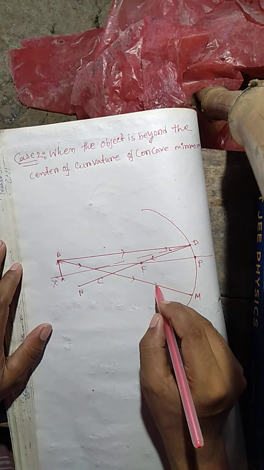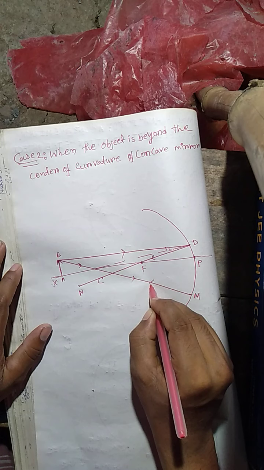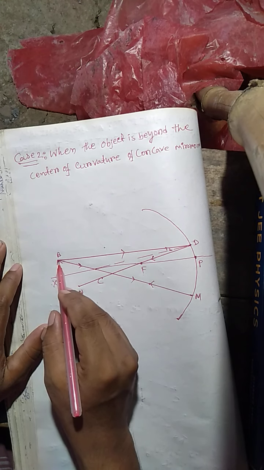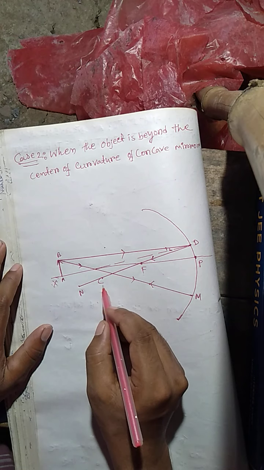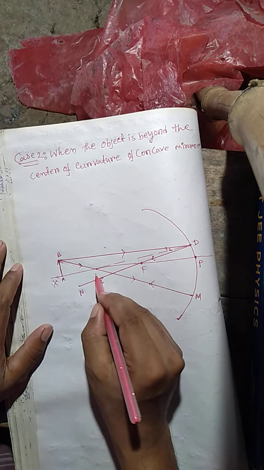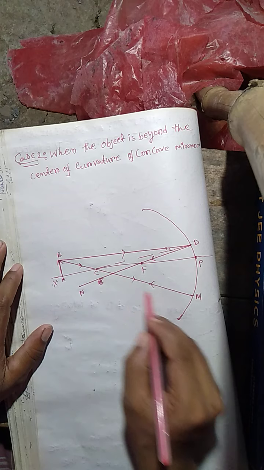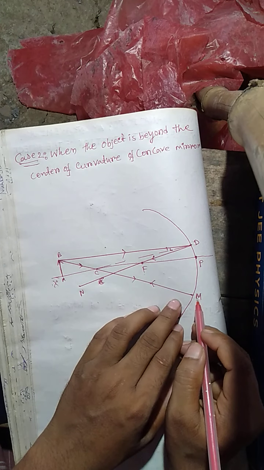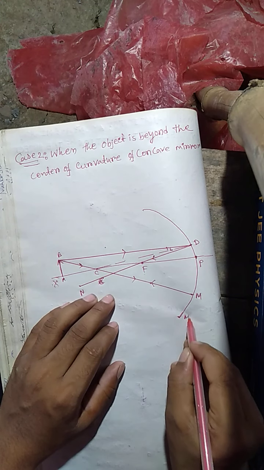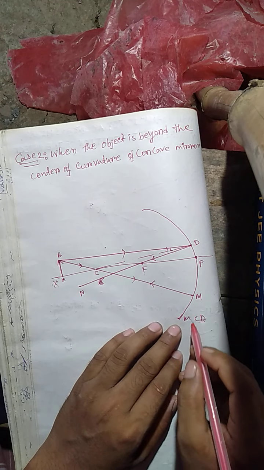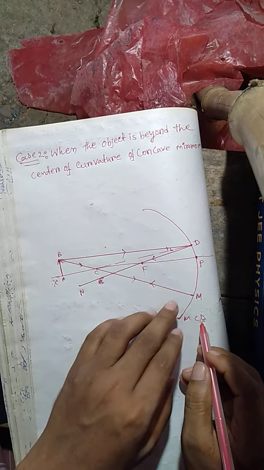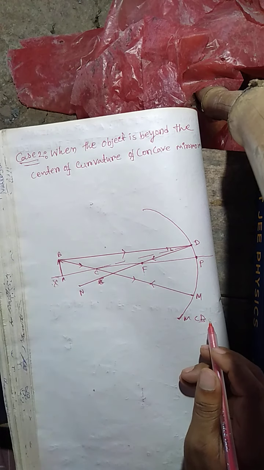So the reflected ray will go back along the same path. This is the center of curvature. The incident ray is BCM, so the reflected ray will be MCB. Try to understand. The reflected ray will be MCB because it goes back along the same path.